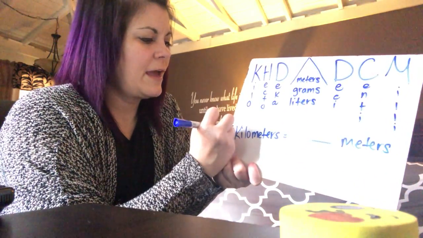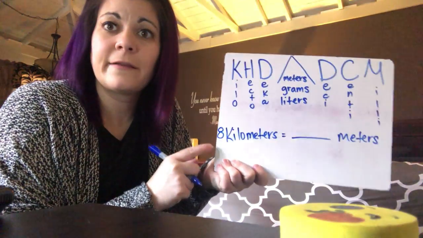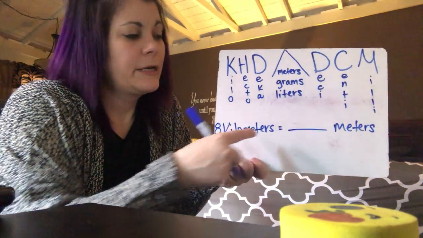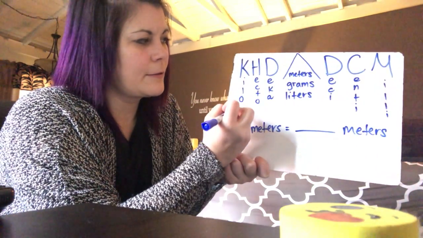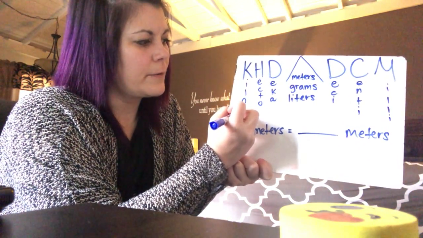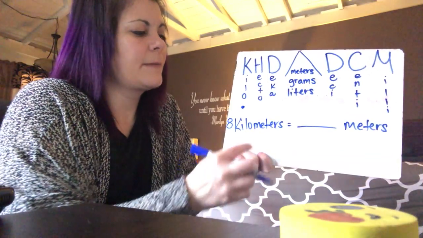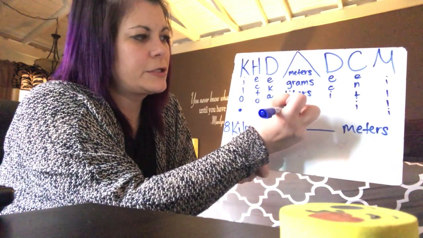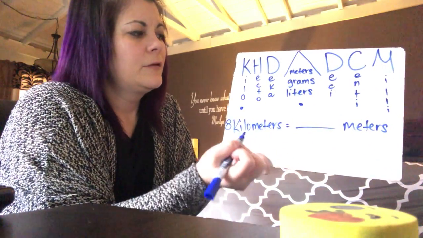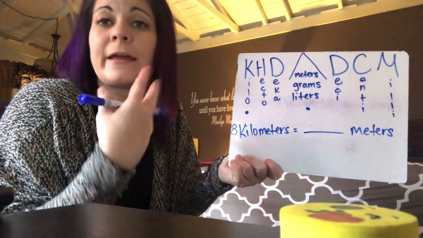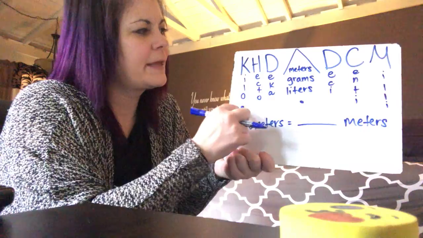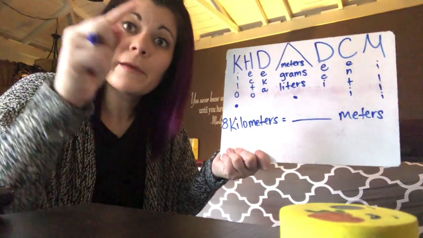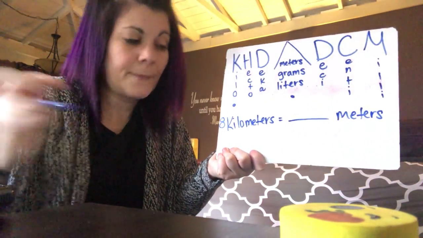So let's say I have 8, sorry, I forgot to put the measurement there. Let's say I have 8 kilometers and I want to go to meters. So my starting point is kilometers. I'm starting right here where the prefix is kilo, and I'm going to meters, which is right here, okay? So my kangaroo, this is why we say kangaroo who's hopping down a mountain drinking chocolate milk. My kangaroo is hopping from kilo to meters, and he has to hop on each place, okay?